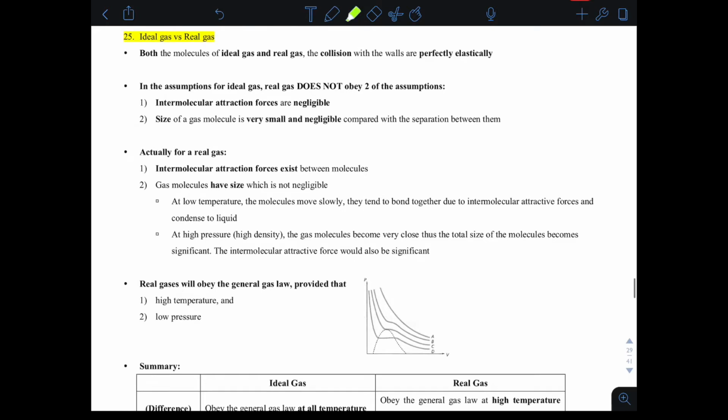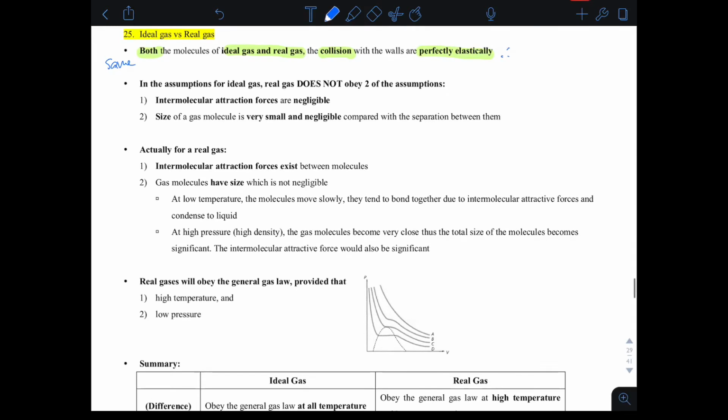Now we're going to look at the similarity and also the difference between ideal gas and real gas. They have something in common: for both ideal gas and real gas, their collision with the wall of the container is perfectly elastic. Therefore, there will be no energy lost in collision, and the gas will not cool down by itself.